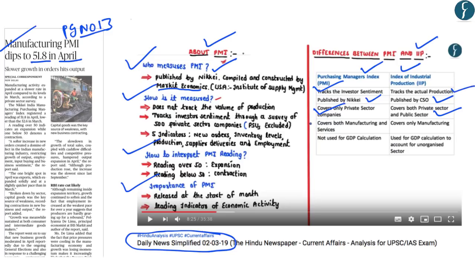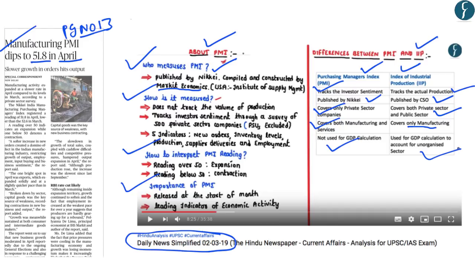PMI covers both the manufacturing as well as the services. However, IIP only covers manufacturing. Further, PMI is not used for GDP calculation while the IIP is used for GDP calculation to account for unorganized sectors. So these are a few important facts and can become very important for us from the exam point of view.